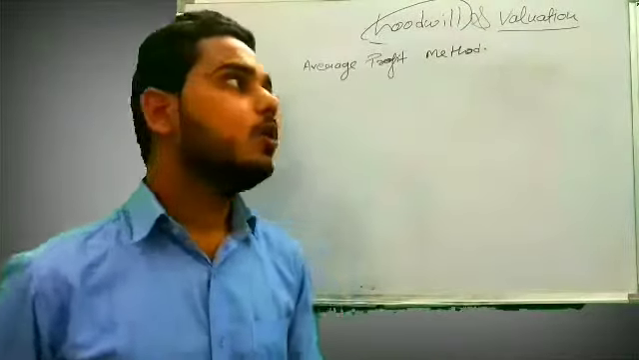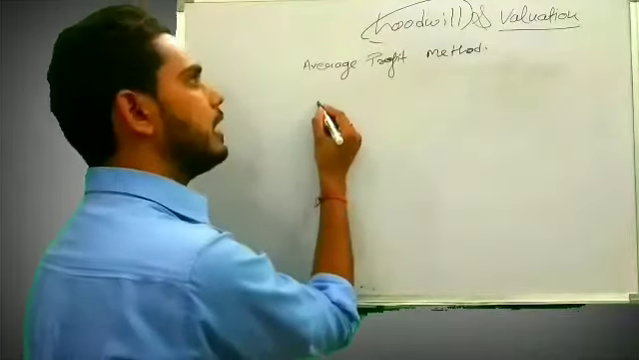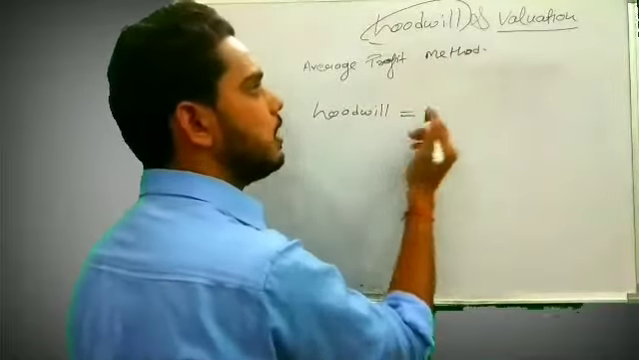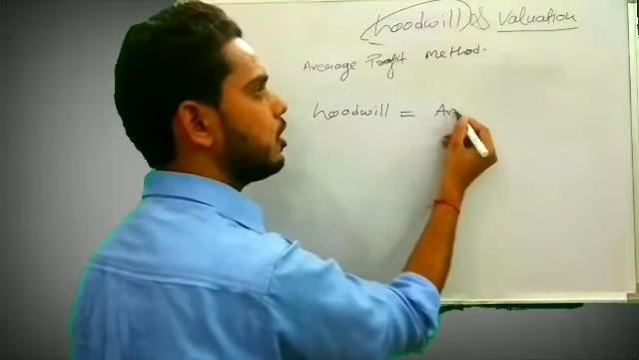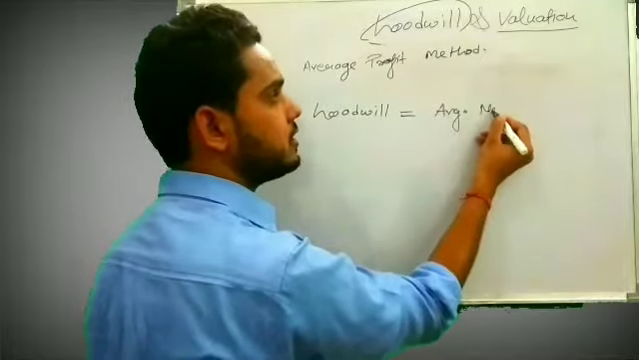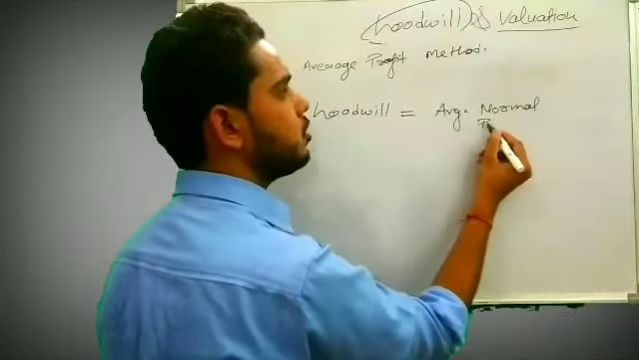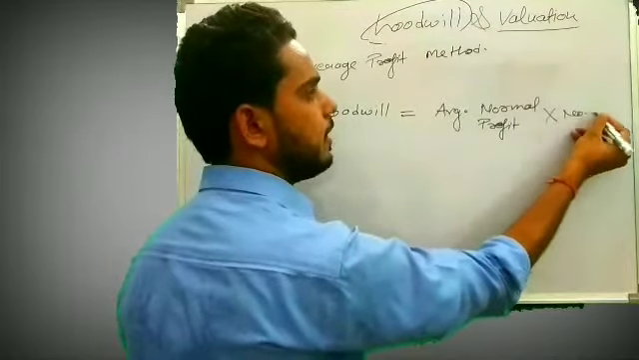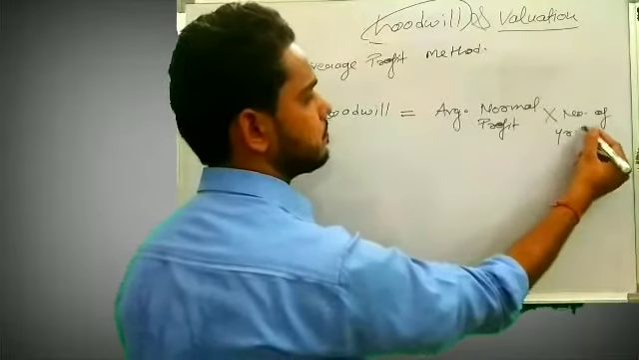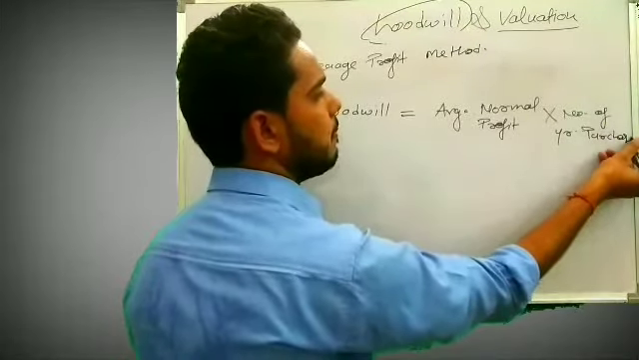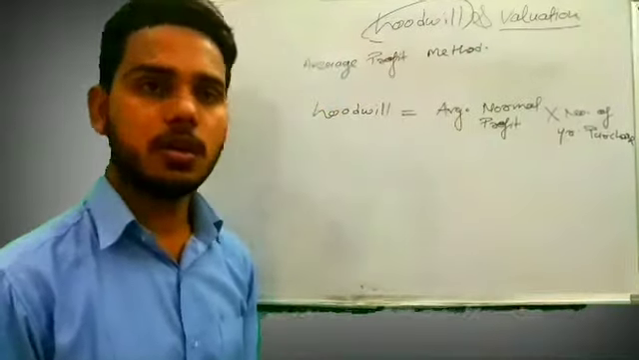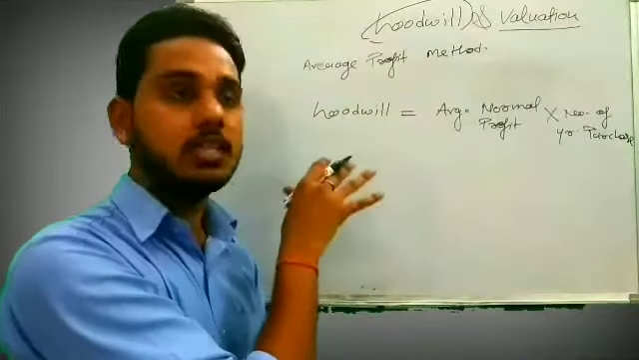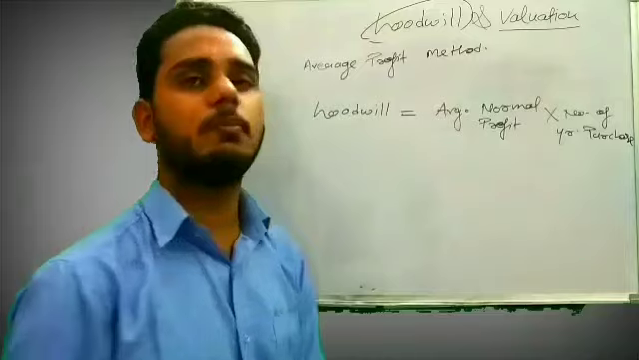Now, what is the formula of goodwill according to the average profit method? According to the average profit method, goodwill means average normal profit, or average profit, into some number of years' purchase. Now what does number of years' purchase mean? Let's try to understand this. The formula of goodwill in this method is average normal profit into number of years' purchase.